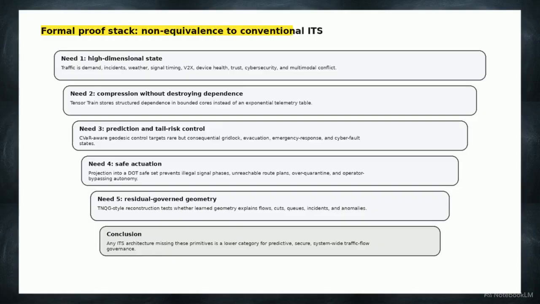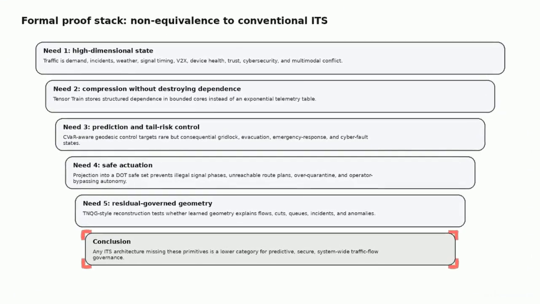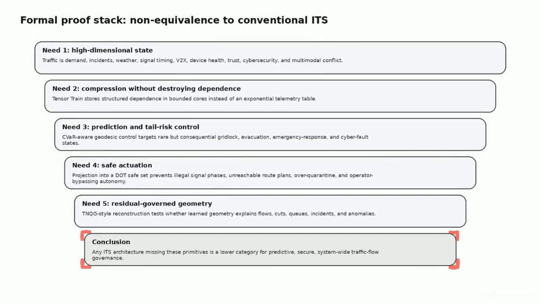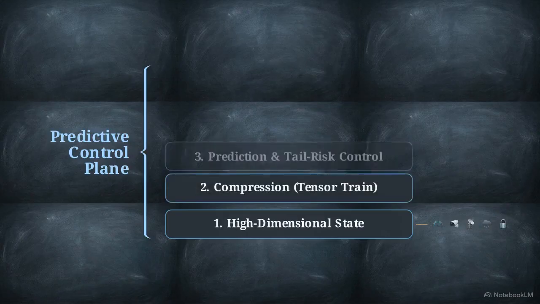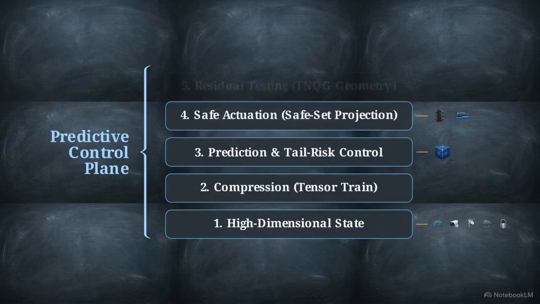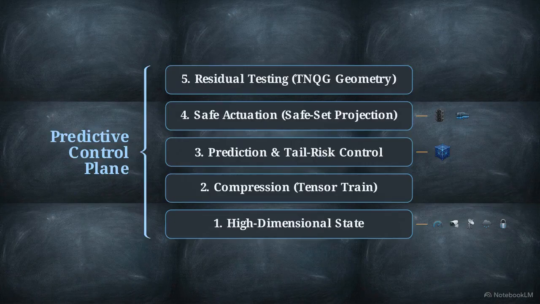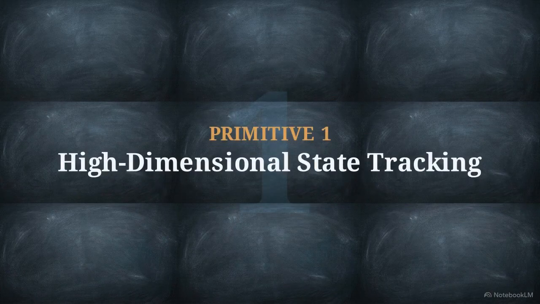The document presents a formal non-equivalence proof. It identifies 5 structural primitives required to achieve safe system-wide traffic automation. As the conclusion block at the bottom of the stack shows, this is a mathematical requirement. If an intelligent transportation architecture lacks any of these 5 primitives, it is formally unequipped for next-generation automation. To construct a predictive control plane capable of handling modern congestion, we must implement each of the 5 primitives on this stack. Primitive 1 requires high-dimensional state tracking.